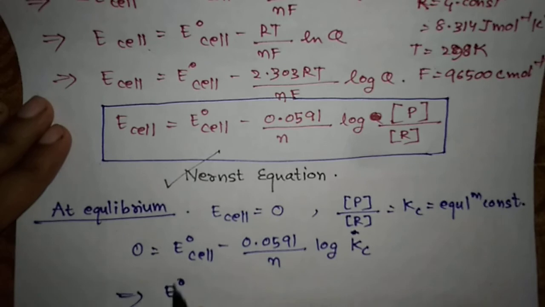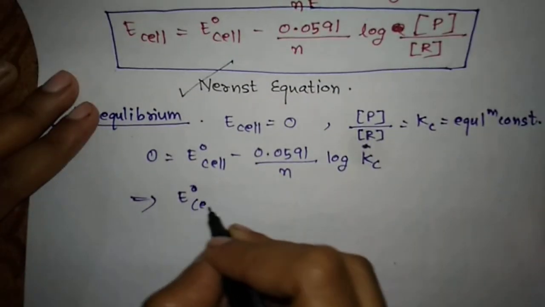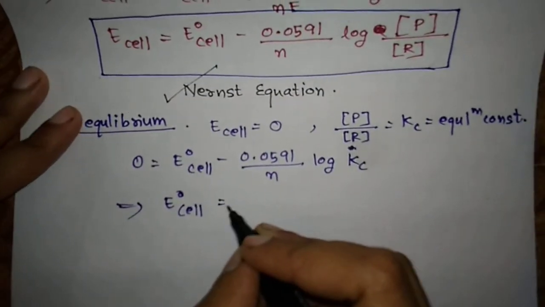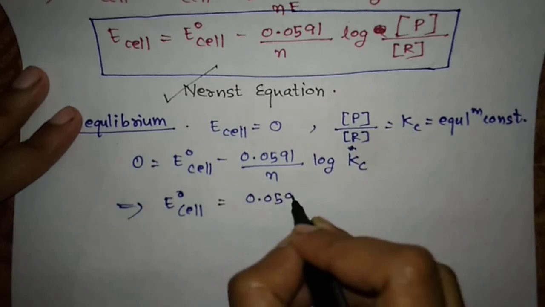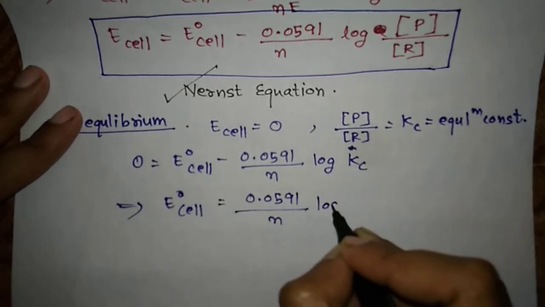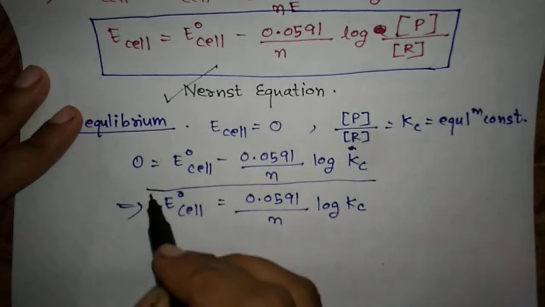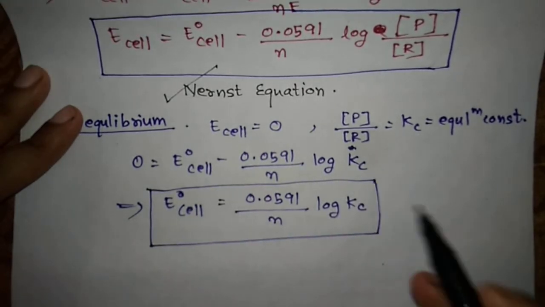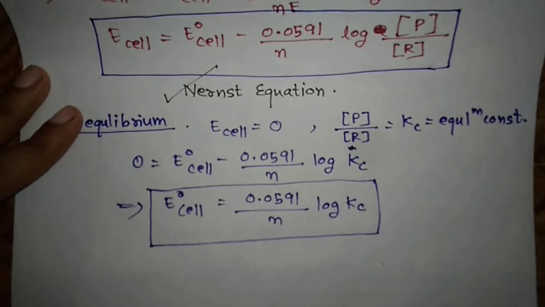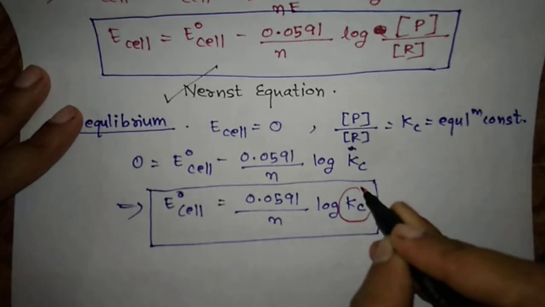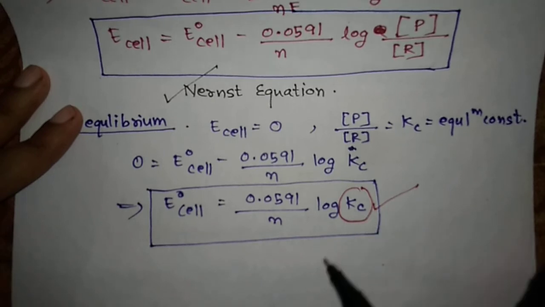Now you just arrange it, it will be E naught cell equal to 0.0591 by n log of Kc, and from this expression you can find out the value of the equilibrium constant, okay, can be calculated once you know the E naught cell,